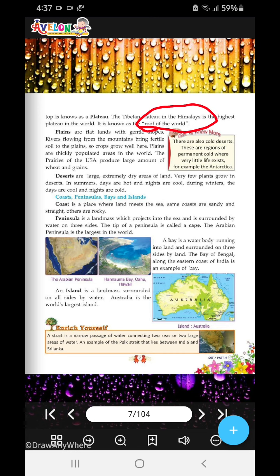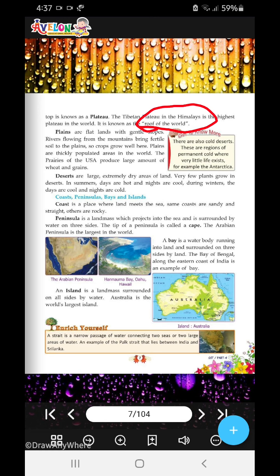Coast, peninsula, and bays and islands. Coasts are the places where land meets the sea. Some coasts are sandy and straight, others are rocky. A peninsula is a large landmass which projects into the sea and is surrounded by water on all sides. The tip of a peninsula is called a cape.